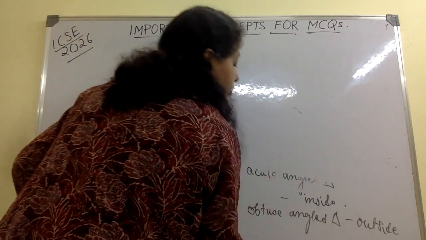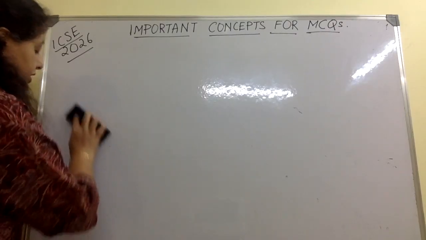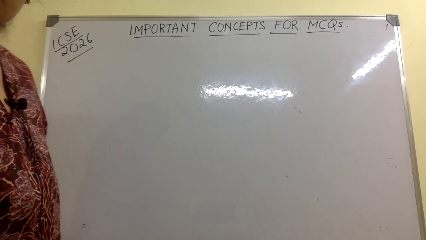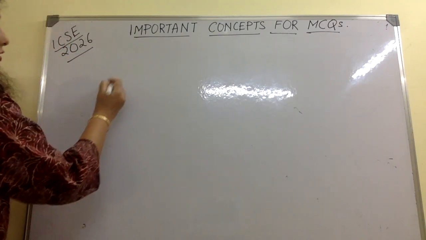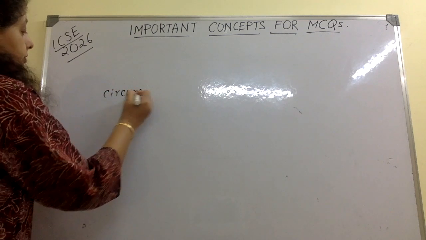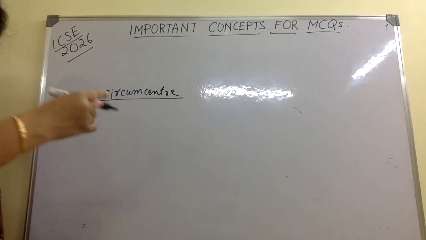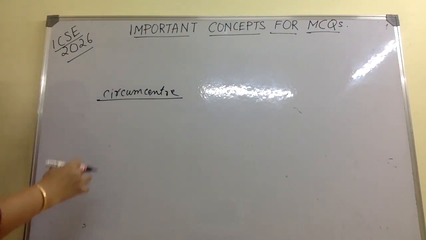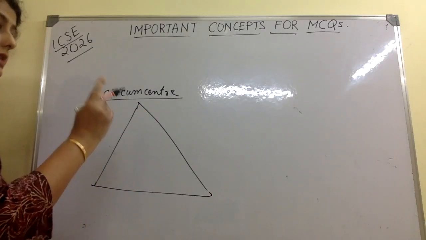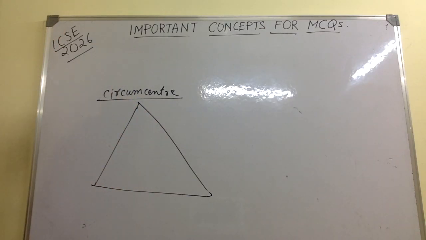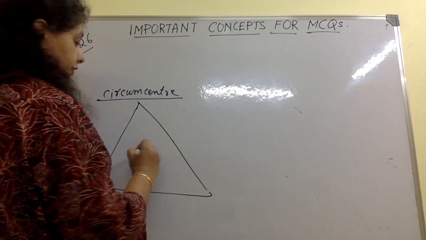So we talked about orthocenter, incenter, and centroid and median. Now we'll be talking about the circumcenter. What is circumcenter? Circumcenter is also very important from your syllabus. If I have a triangle, the circumcenter is the intersection of the perpendicular bisectors. It has nothing to do with the vertices. It is the perpendicular bisectors of the sides.